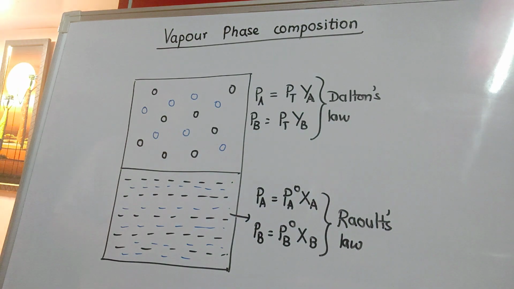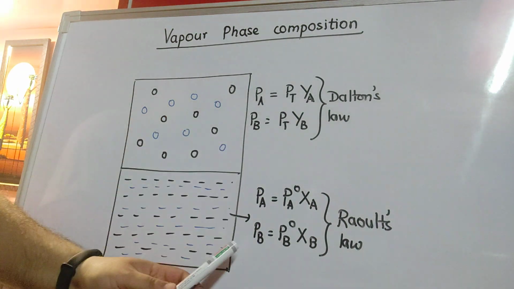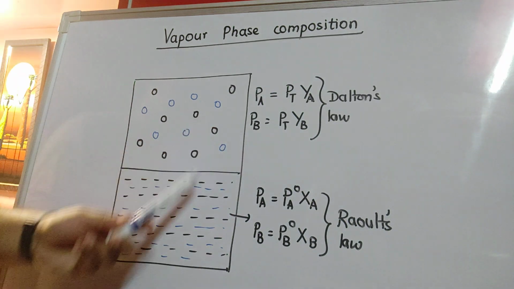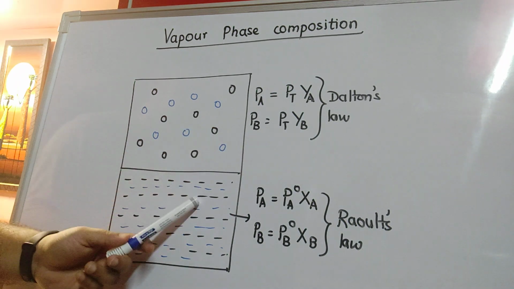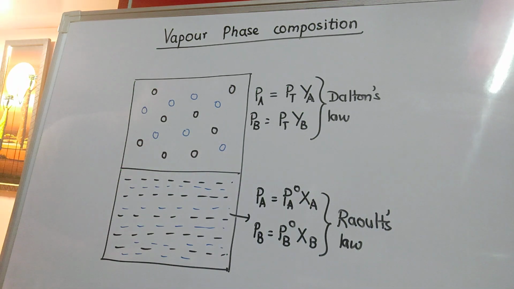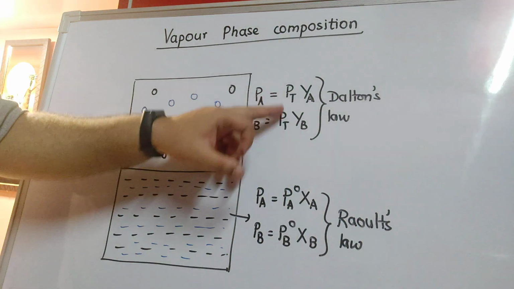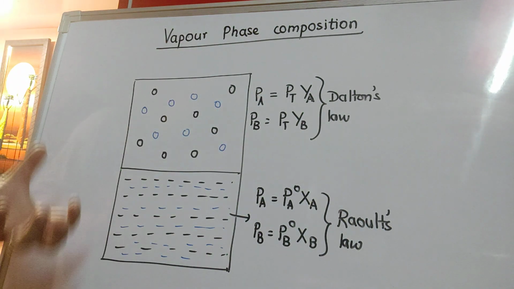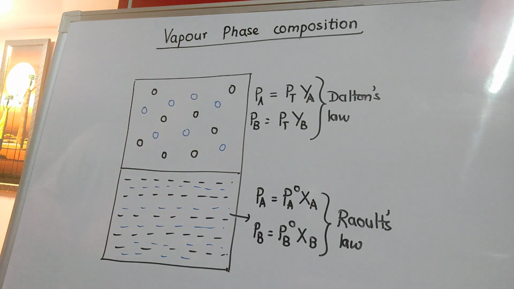Fine. So what is common between the liquid phase and the vapor phase? They are partial pressures. Why? Because they are in dynamic equilibrium. So in the liquid phase and vapor phase, their partial pressures are equal. And it is these partial pressures that will help us to connect the two. So if this diagram is clear to you, it will not be difficult to understand while doing the numericals based on this.